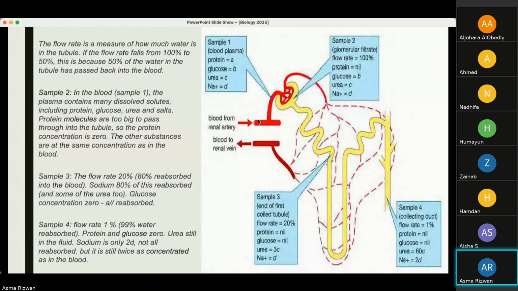Protein never left the blood, right? It never filtered out into these tubules. So it is still 0 in this filtrate, and all of it still exists in the blood. It was too big to pass through.